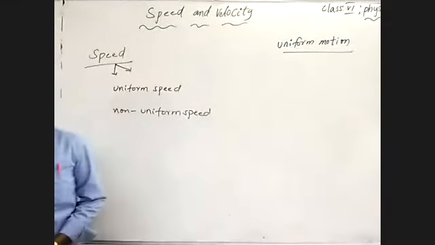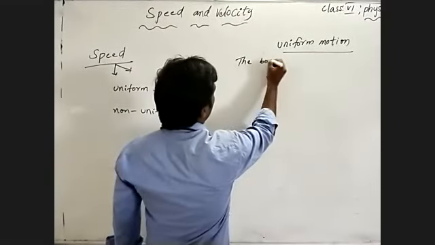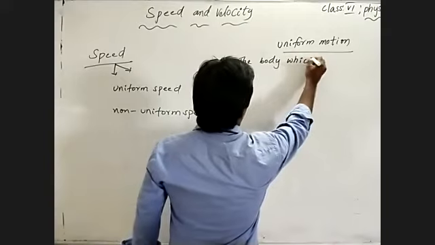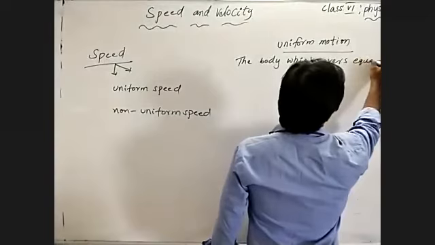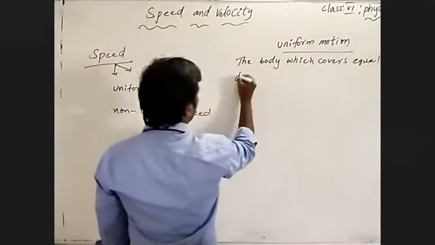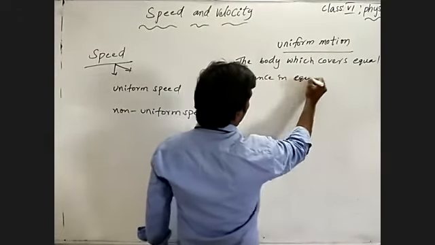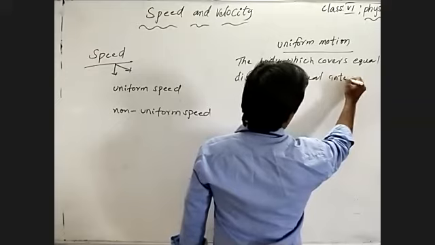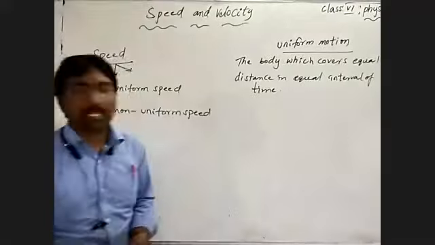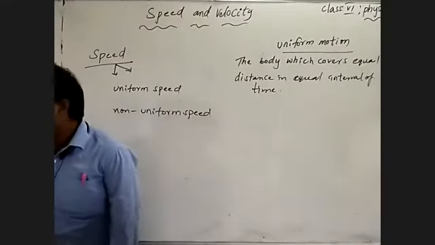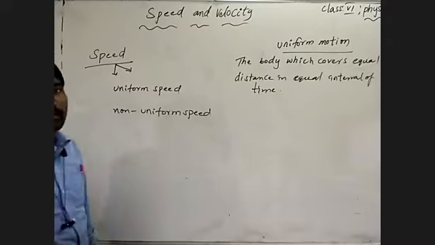The body which covers equal distance in equal intervals of time is said to be moving with uniform motion.